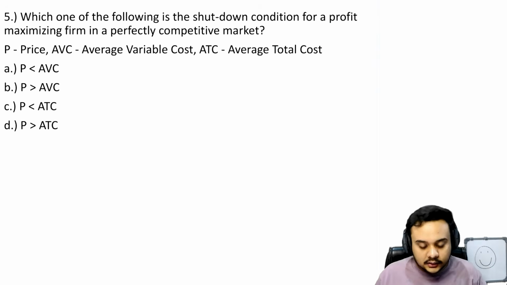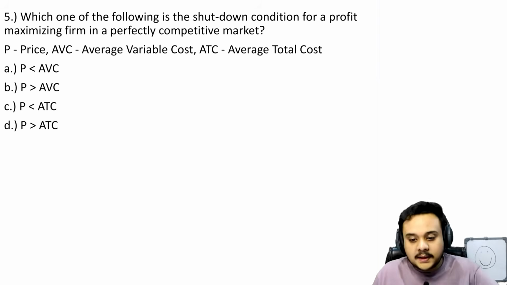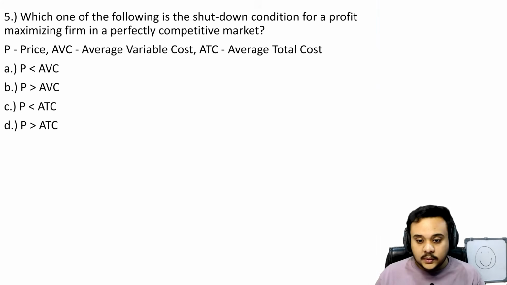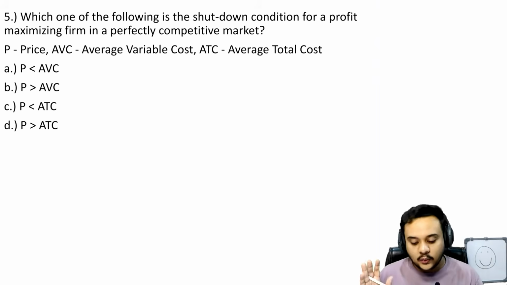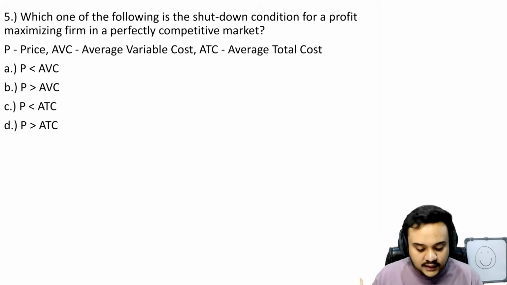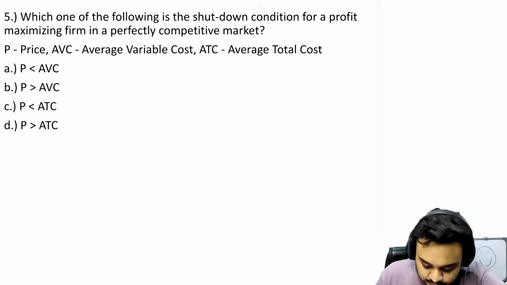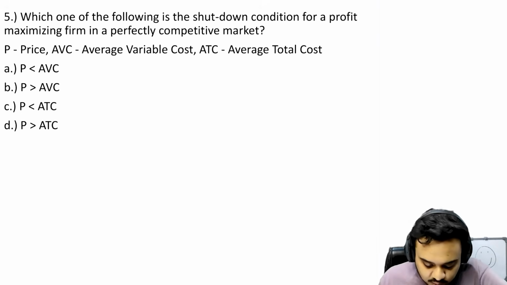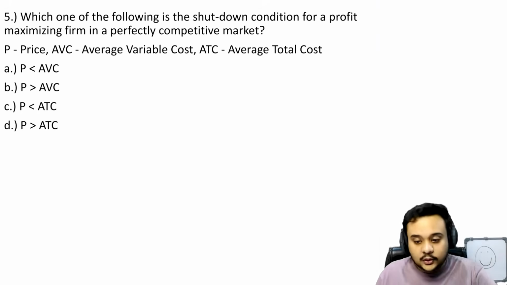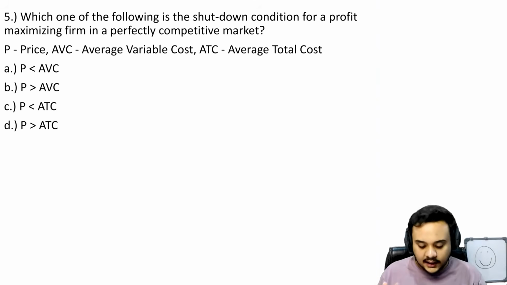I shouldn't even be explaining this, because even if you do not understand, you have to memorize this: the shutdown points, the properties of different markets. These are some features that, if you are not doing this thoroughly and going to sit in the exam, I don't know what to tell you, and why you are even there. So obviously I'm not going to draw the graph here. Let us assume that we are in the short run right now, we are not given anything.